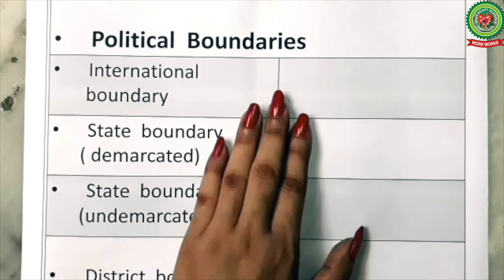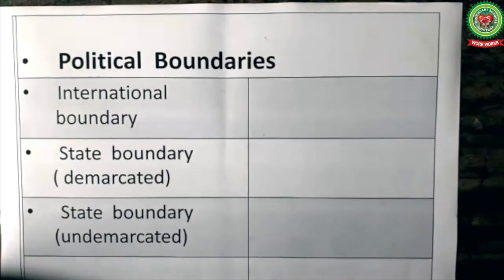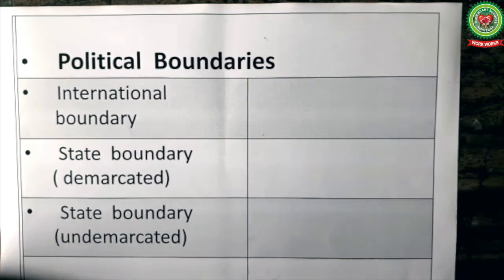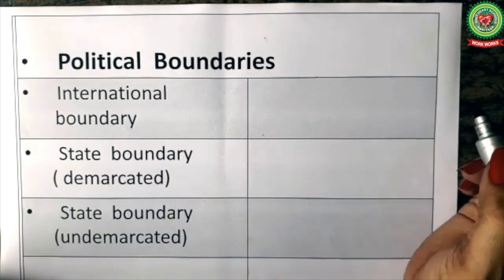Now, we will discuss the symbols of political boundaries. For drawing political boundaries, we will use black color. All political boundaries will be shown in black color. For drawing the political boundaries, we will use either broken lines, or dots, or combination of broken lines and dots. Now, first we have international boundary.